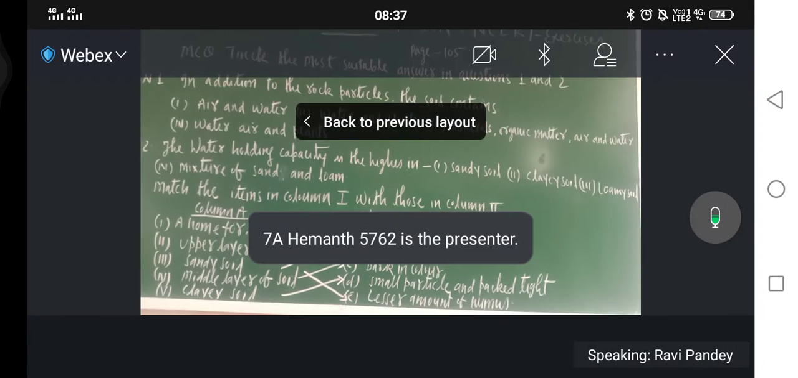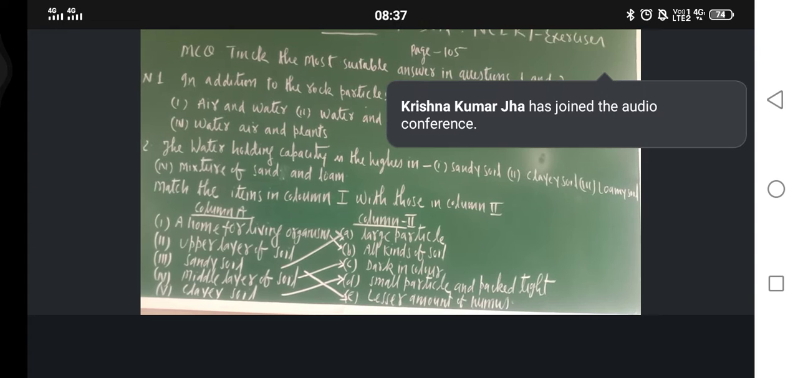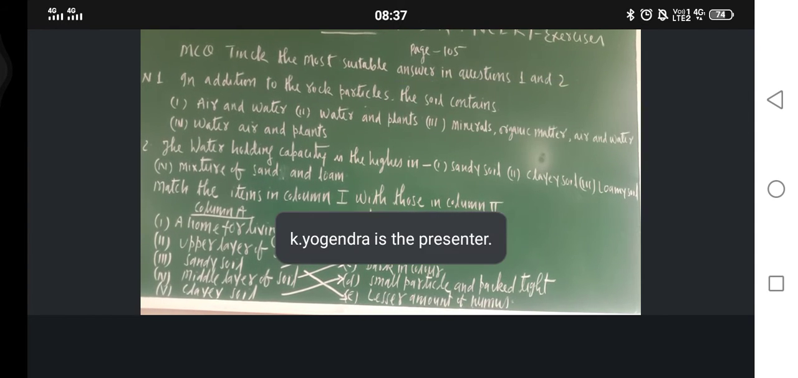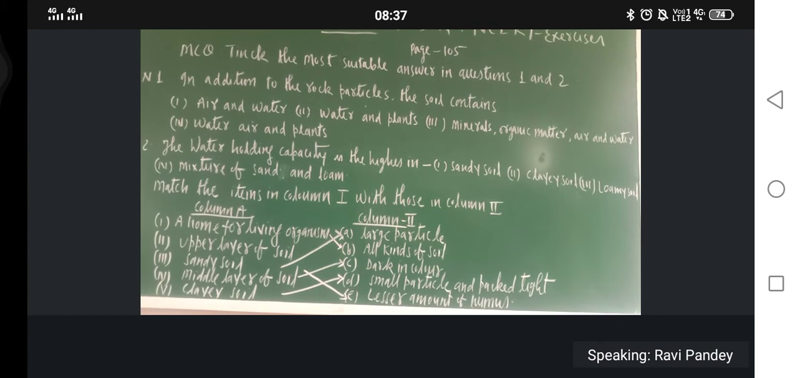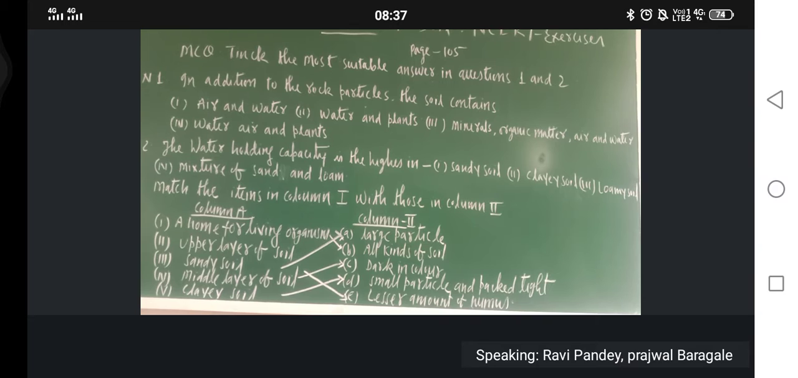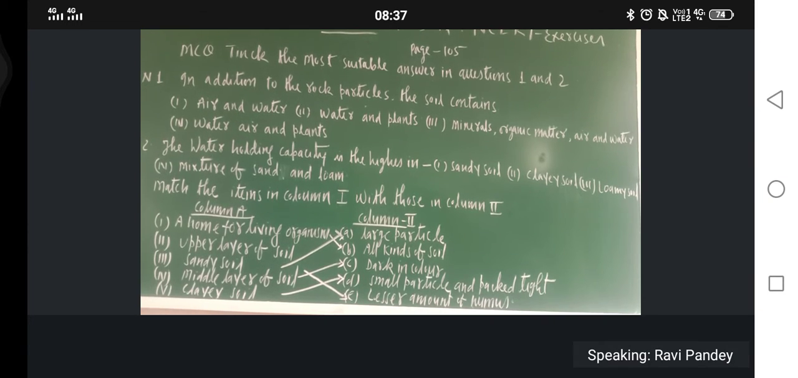So I have muted everyone. Just see. Start now, writing the NCERT exercise. What is the first question now? Tick the most suitable answers in question 1 and 2. This is MCQ type of question. Question number 1 and 2.